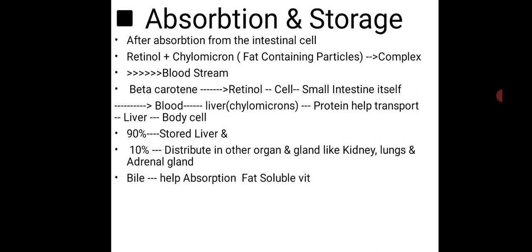90% of vitamin A is stored in the liver. That is why the liver is a rich source of vitamin A among foods of animal origin. The other 10% is distributed in other organs like glands, kidney, lungs, and adrenal gland. Bile also helps in the absorption of fat soluble vitamins in the small intestine, so bile is required for their absorption.